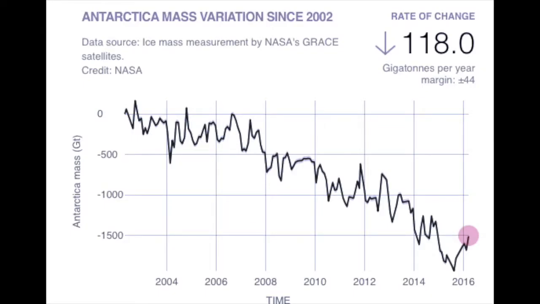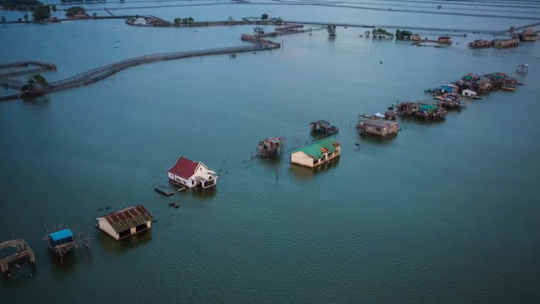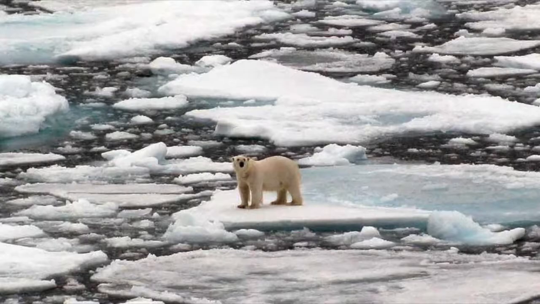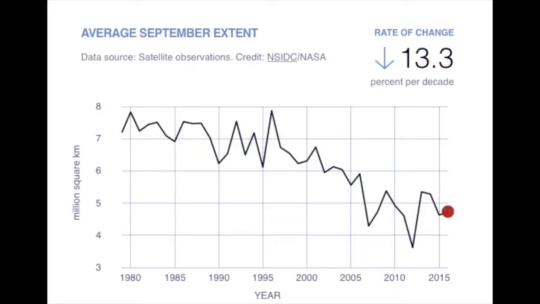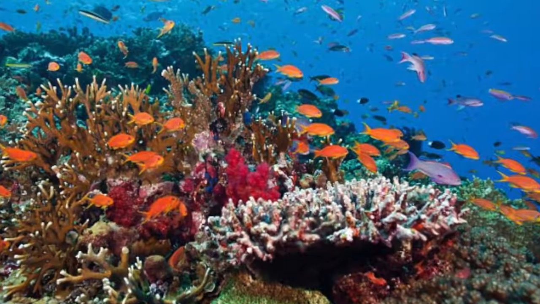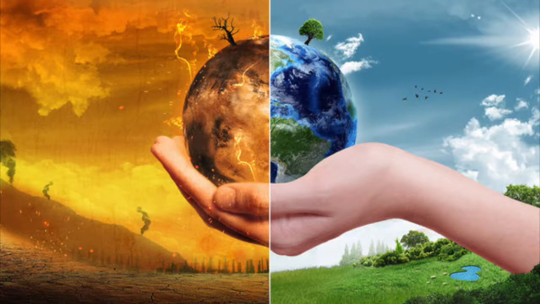Shrinking ice sheets. This graph shows that Antarctica is losing 118 gigatons of ice per year. Sea level rise. This map shows that sea level rises at a rate of 3.4 millimeters per year. Decline of sea ice. This graph shows how the Arctic Sea is now declining at a rate of 13.3% per decade. Ocean acidification. It messes up the aquatic ecosystem. By measuring our carbon footprint, we can avoid these catastrophic events and ultimately help global warming.